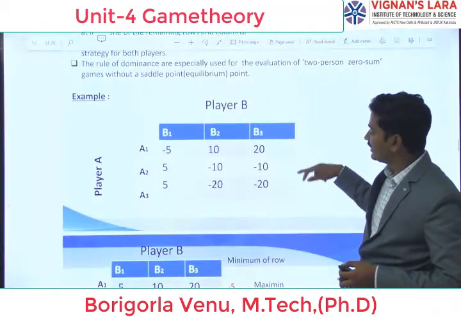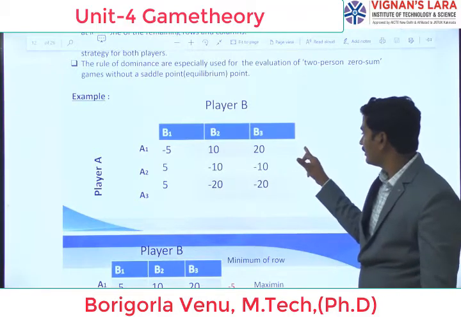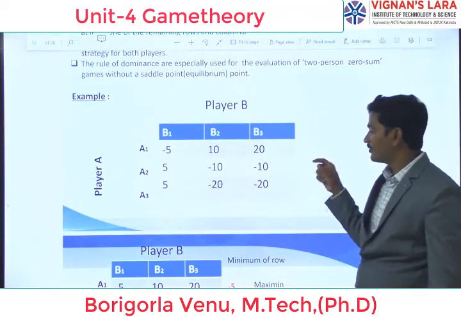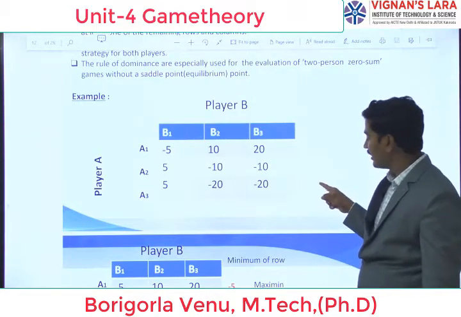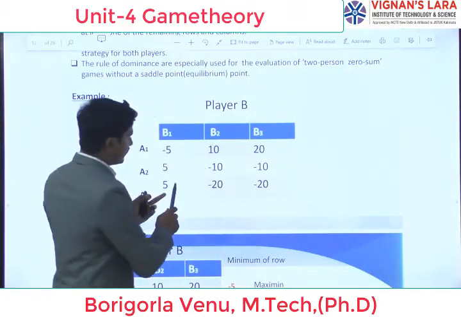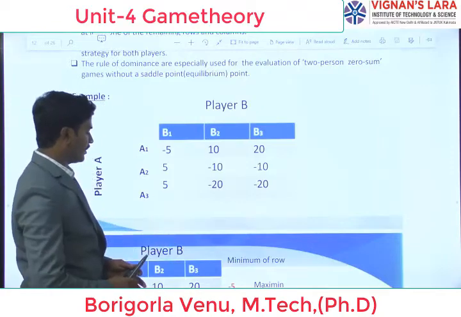For example, here we take player B and player A. Which one is the minimum here? The minimum is -5. And here which one is the minimum? The minimum is 5. From these, the maximum value is 5. And coming to this, which one is the maximum? 5 is the maximum, 10 is the maximum, 20 is the maximum. Okay.